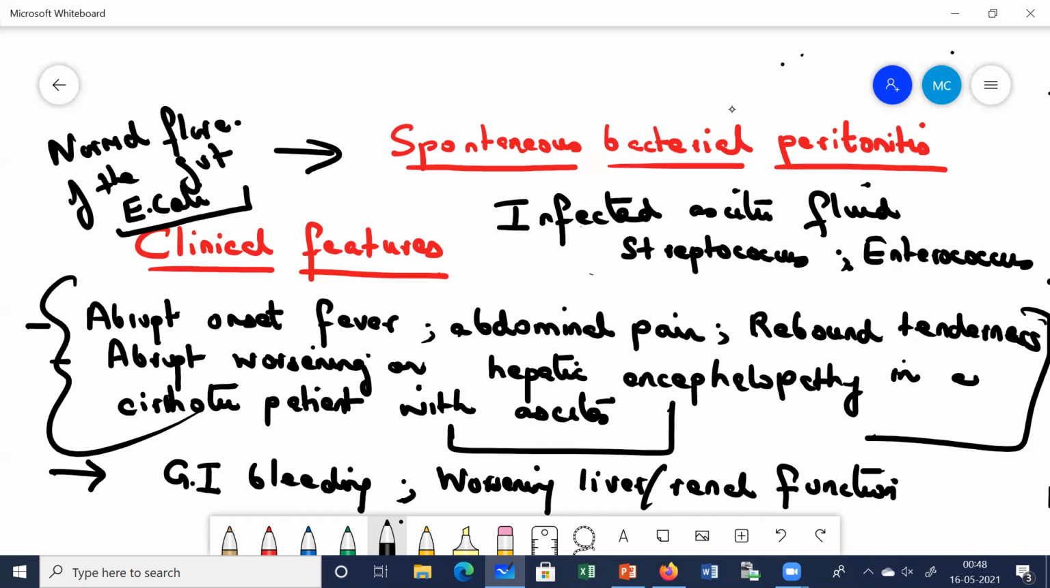Okay, so these are some of the clinical features this patient can present to you with, as told: fever, abdominal pain, rebound tenderness. Suddenly the condition is worsening, or hepatic encephalopathy has developed. Suddenly the patient has started developing GI bleeding, or worsening of liver and renal function. So these are certain conditions where we usually go for a diagnostic paracentesis, because there is a strong suspicion of SBP, or spontaneous bacterial peritonitis.